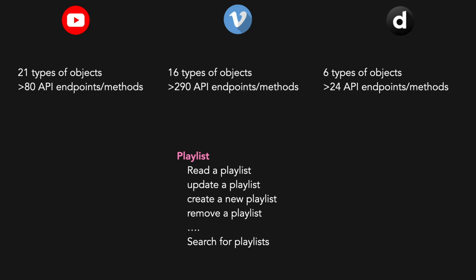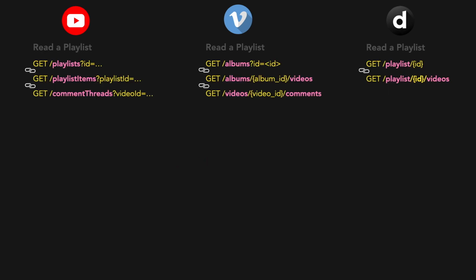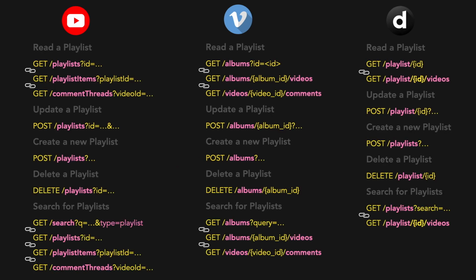To be able to perform these simple tasks with these three APIs, we need to write code that performs an average of 9 HTTP requests, to connect these requests together, then consolidate the data models of these different sites.